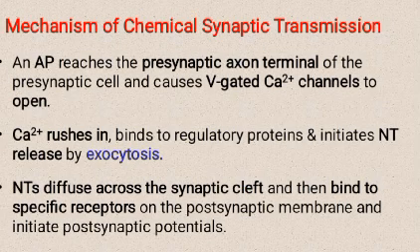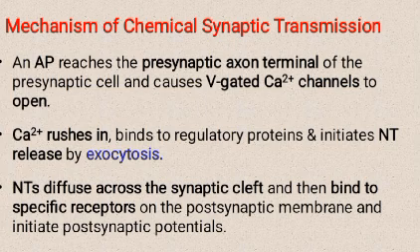Mechanism of chemical synaptic transmission. An AP reaches the presynaptic axon terminal of the presynaptic cell and causes voltage-gated calcium (Ca2+) channels to open. Ca2+ rushes in, binds to regulatory proteins and initiates NT release by exocytosis. NTs diffuse across the synaptic cleft and then bind to receptors on the postsynaptic membrane and initiate a postsynaptic potential. NT-receptor interaction results in either EPSP or IPSP.